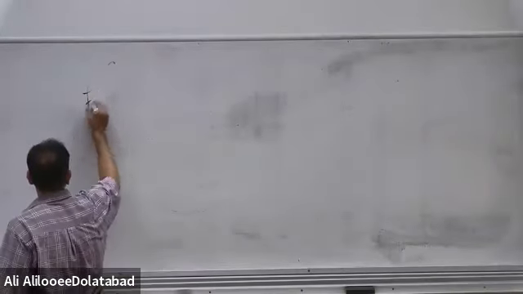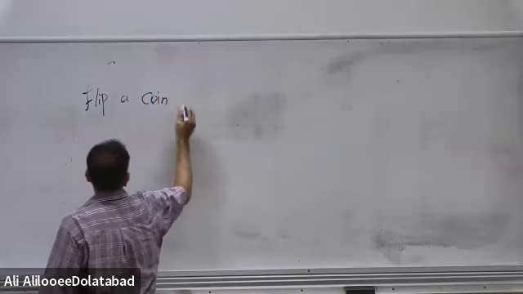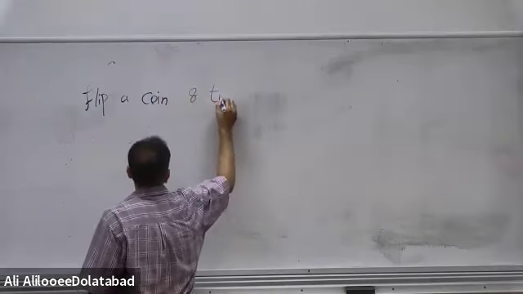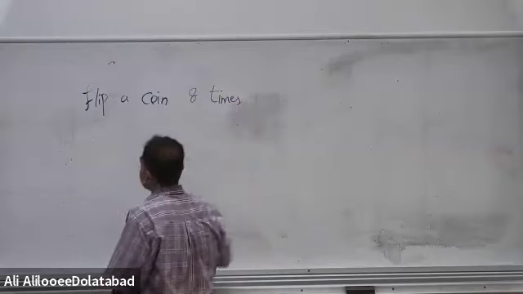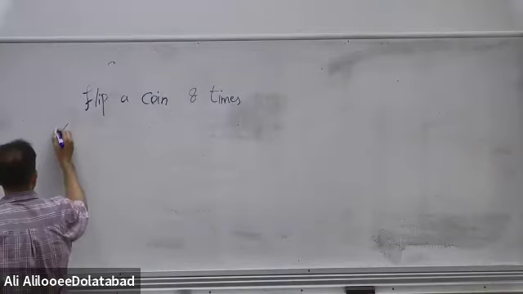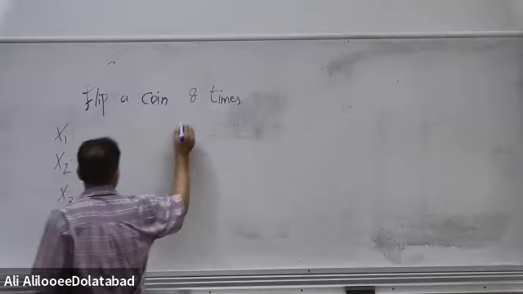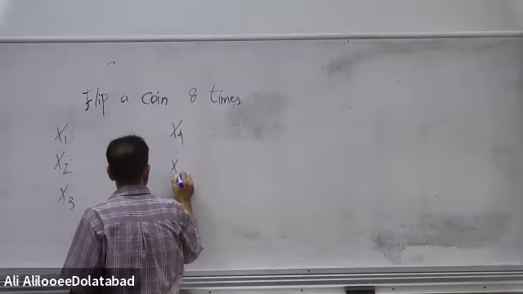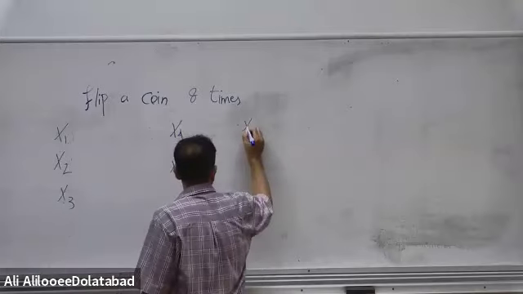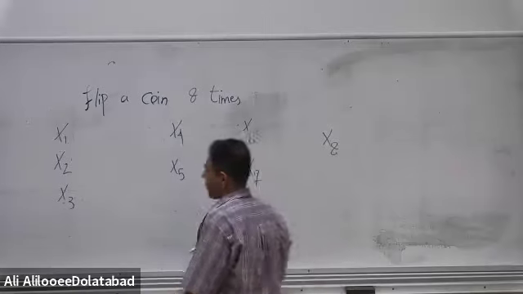Guys, suppose for example, we flip a coin, say 8 times. And we have 8 random variables, x1, x2, x3, x4, x5, x6, x7, lastly x8.